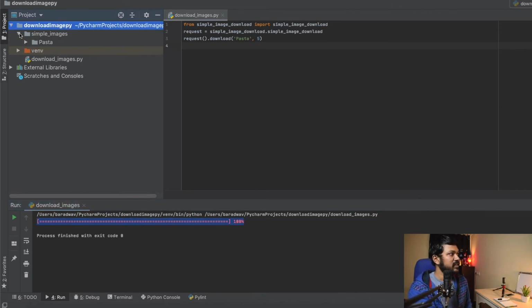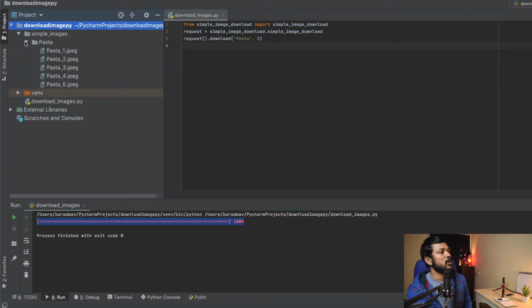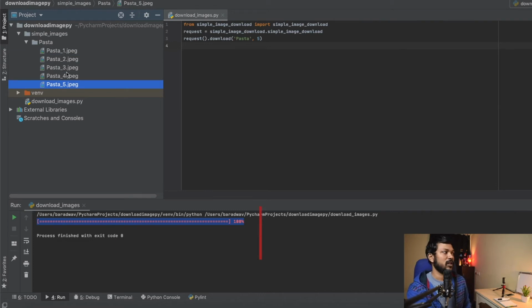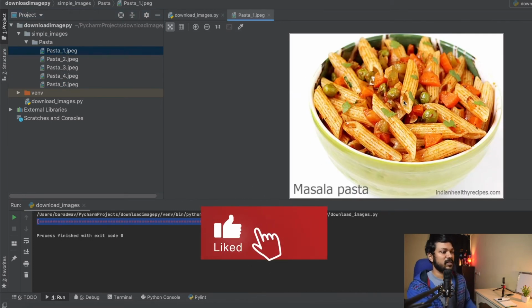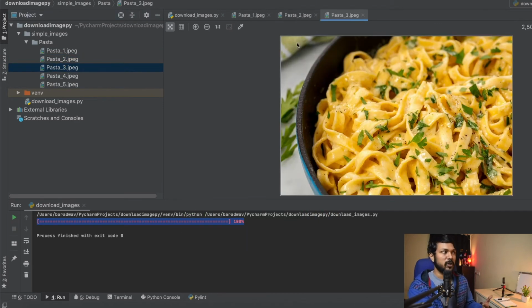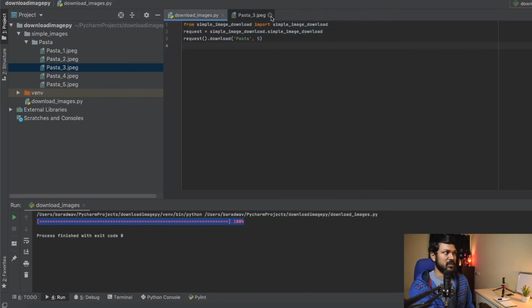And if you go inside the simple images folder, you will see that there's a pasta folder created inside, and there's an image that has been renamed as pasta 1 2 3 4 5. Let's open something like this and you can see for yourself that it's opening up an image that is usually found in our Google image search. And one important thing here is that you cannot use all these images. There might be a few images which are copyright restricted, so use them at your own discretion.